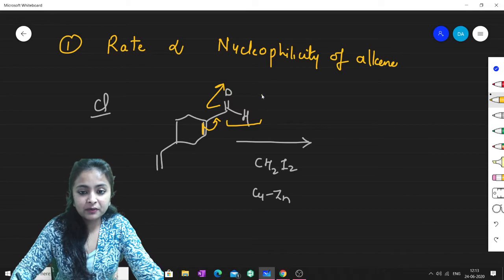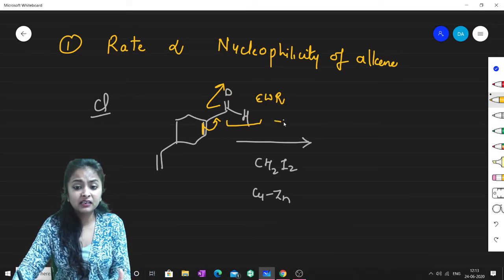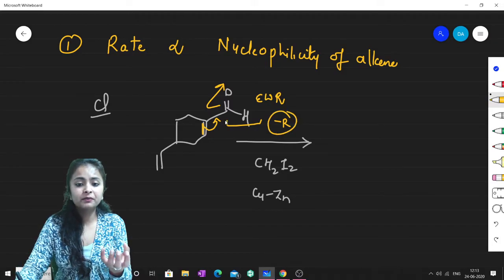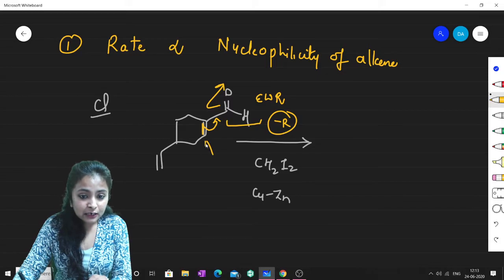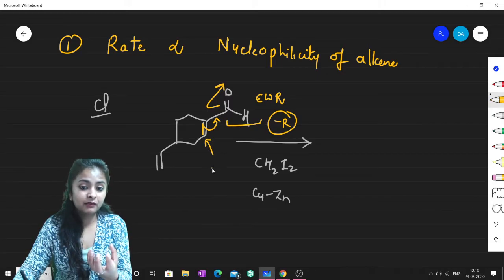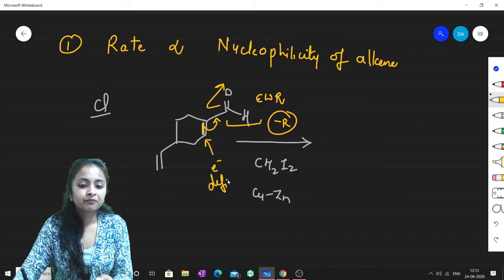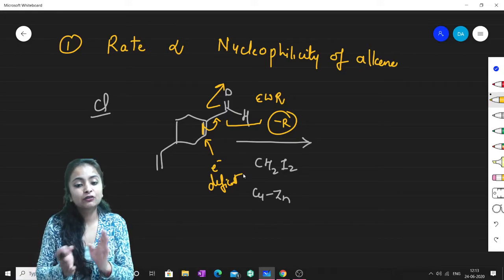This group is electron withdrawing in nature. What is happening here? Minus R effect. The group is attracting that electron pair towards itself, thereby this pi bond becomes electron deficient, isn't it? This double bond becomes electron deficient.